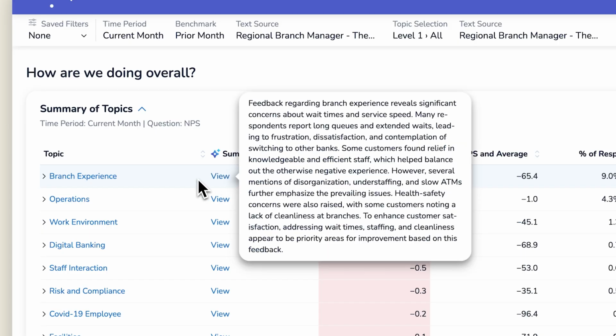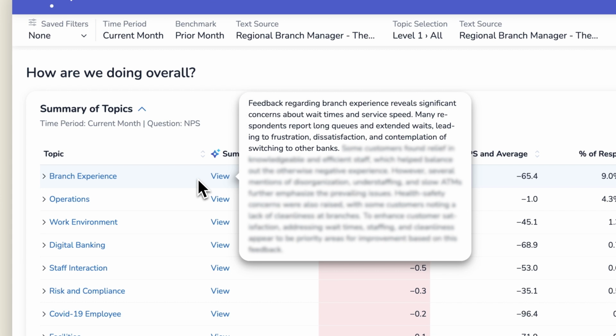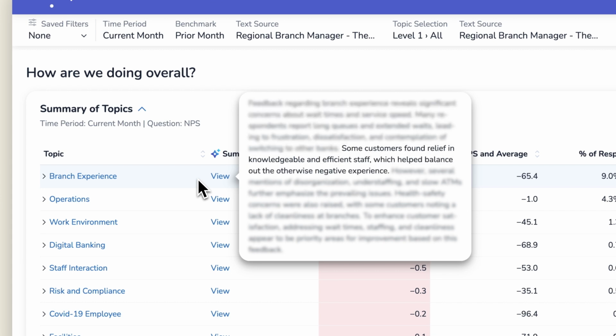And it's not surprising at this point to see that wait times are long and frustrating. It's looking like despite their best efforts forecasting and planning, the recent branch closures drove more customers than expected to the remaining branches. This summary points out some appreciation for staff, which is a nice silver lining, but what stands out to Taylor the most is the mention of health and safety concerns and cleanliness. That's not the typical feedback Taylor's used to seeing about wait times.